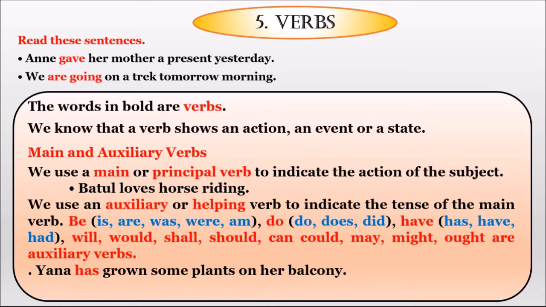And children, in English grammar, what is the difference between the auxiliary and the main verb? The difference between the auxiliary verb and the main verb is really very important for us to know.